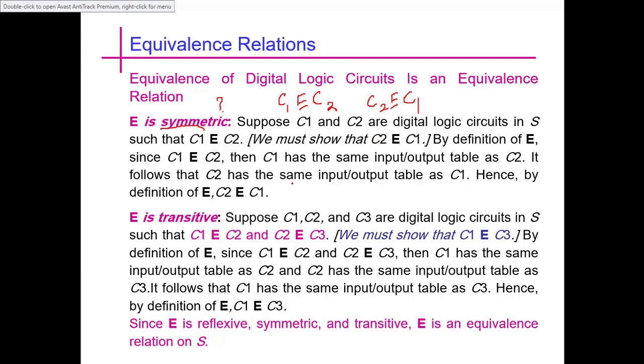And for the transitive property, we must see that if C1 is related to C2 and C2 is related to C3, it means that C1 and C2 both have the same input-output table, and C2 and C3 also have the same input-output table. So what can we say about C1 and C3? Since all three of them have the same input-output table, C1 is related to C3.